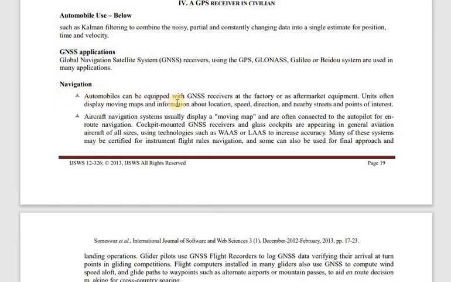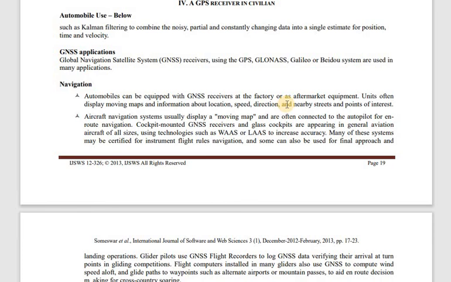So the automobiles can be equipped with the global navigation satellite system receivers at the factory itself, or aftermarket also you can use this one. So now every car, any application is already equipped with a GNSS receiver, already inbuilt in that one, correct? You buy a mobile phone, in the previous days it was not there, no GPS was there, right?